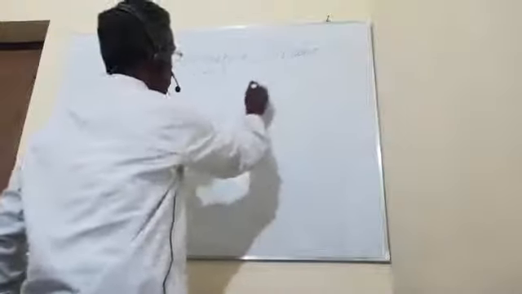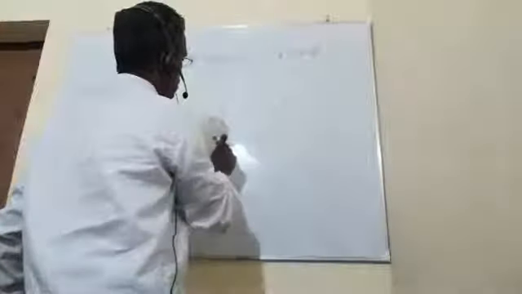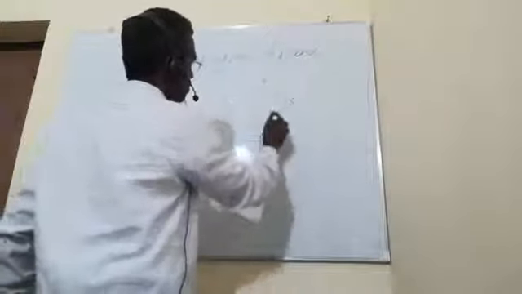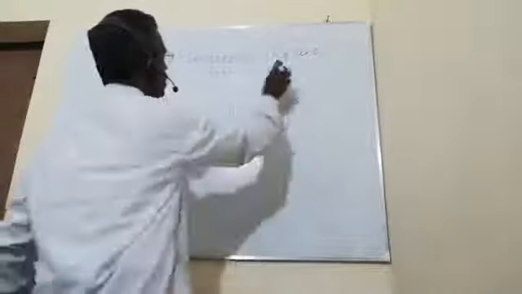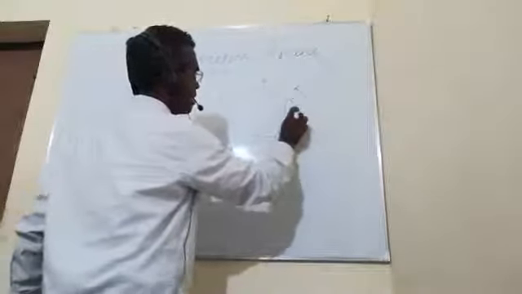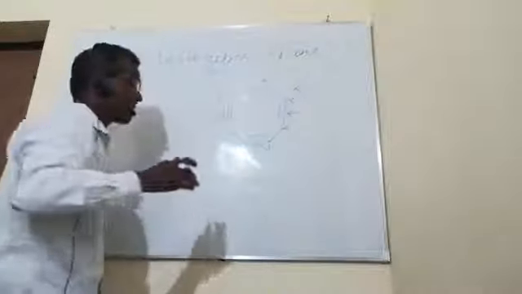The structure is this: 1, 2, 3, 4, 5, 6 and 7. This is your cycloheptatriene. We have double bond 1, 2, 3. Therefore, this is a triene.